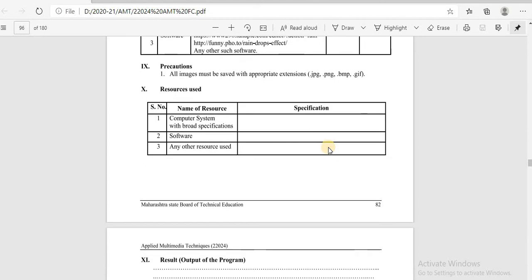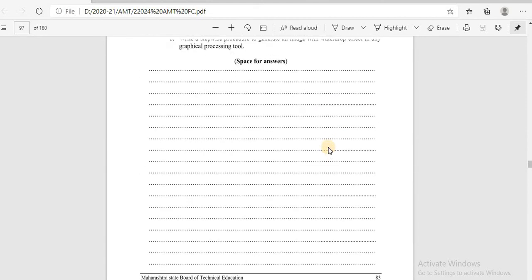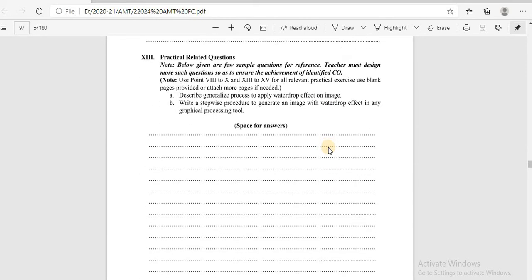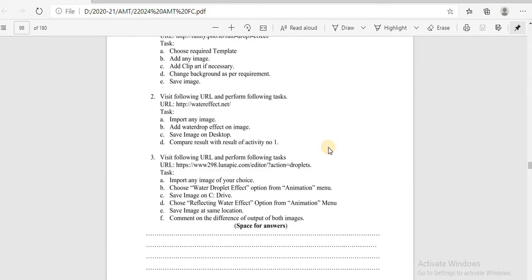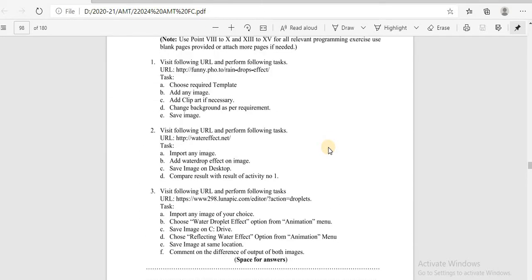So the table is completed. Result, conclusion. After that, there are 2 questions, 3 questions, that you search and write down. There are 3 practical exercise questions, that you complete.